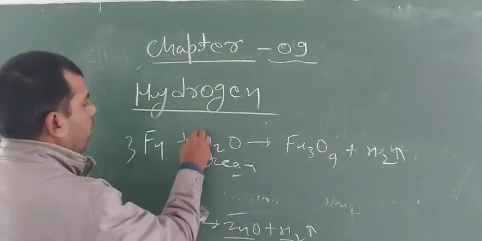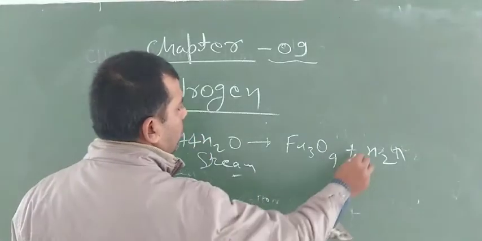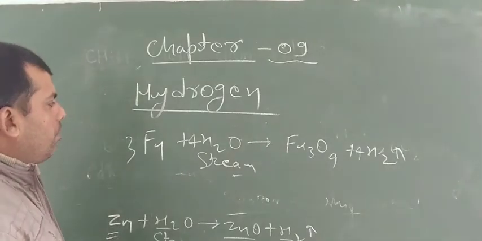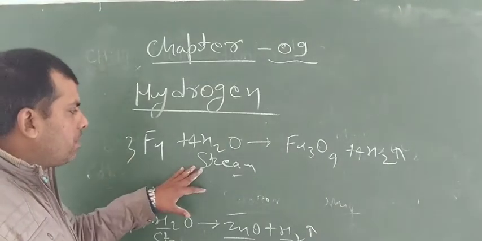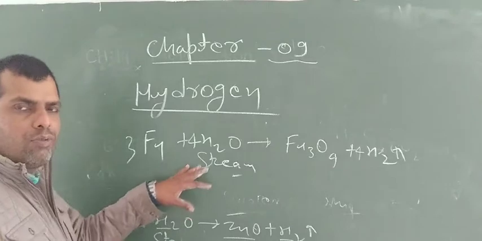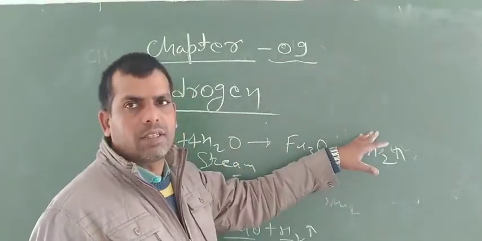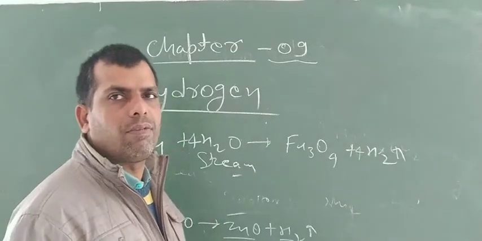Fe3O4 plus 4H2 here also. So in this way, less reactive metals react with water steam or hot water to change into the corresponding metal oxide with release of hydrogen gas. These are important preparations of hydrogen gas.